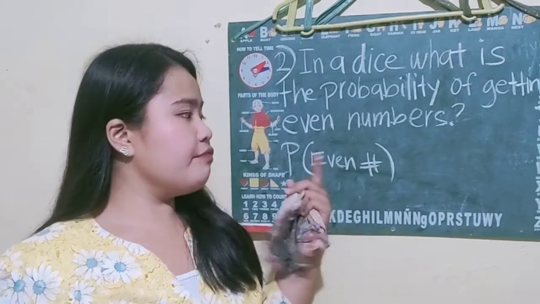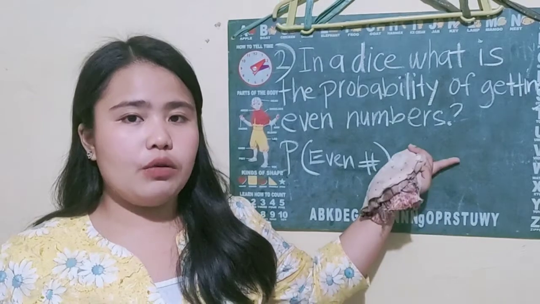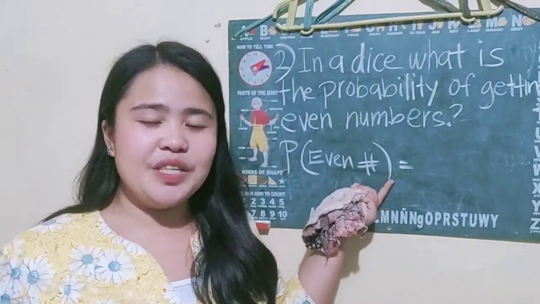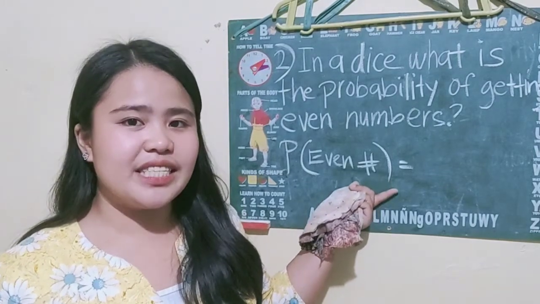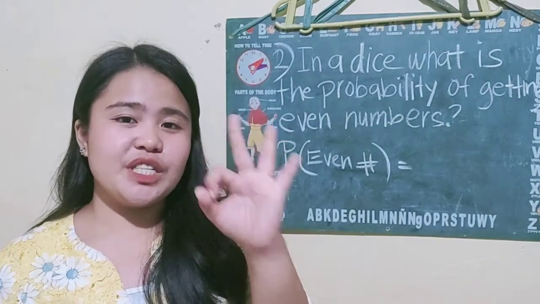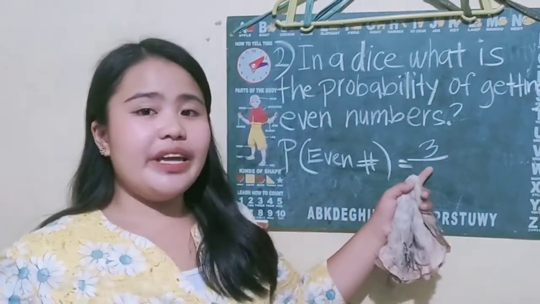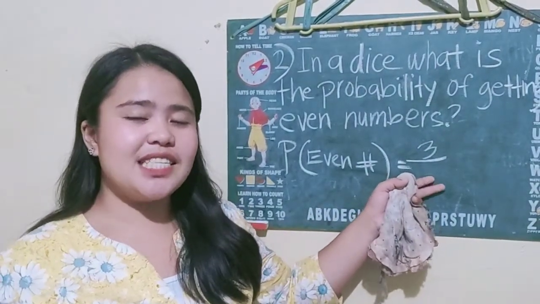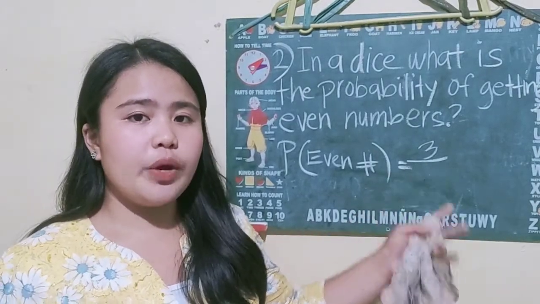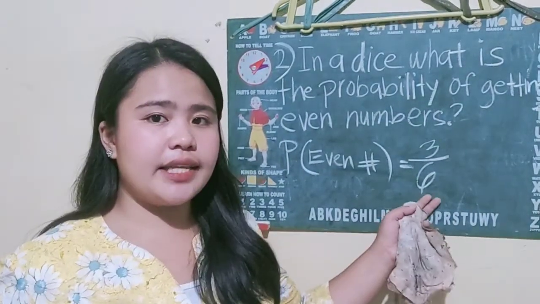So our event is the even number, equals the number of favorable outcomes. How many even numbers can we get on a dice? We have the numbers 2, 4, and 6. So there are 3 even numbers on a dice, over the number of possible outcomes, which is 6, because a dice has 6 sides.